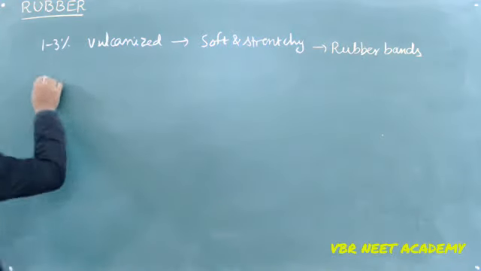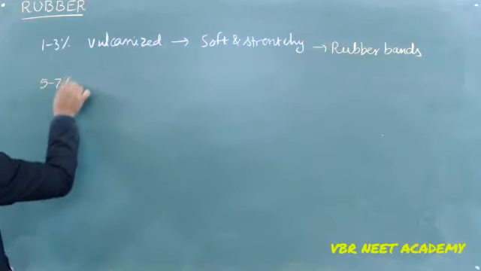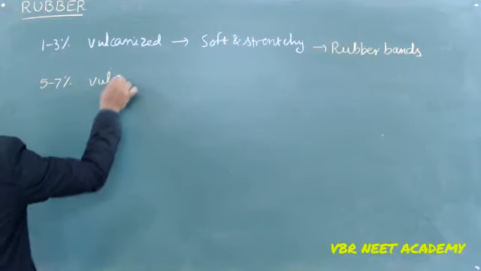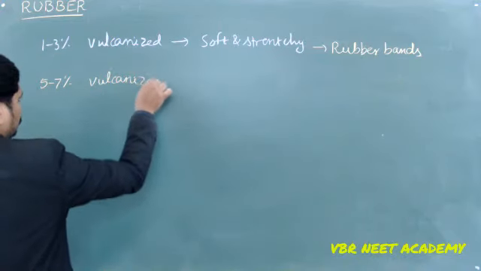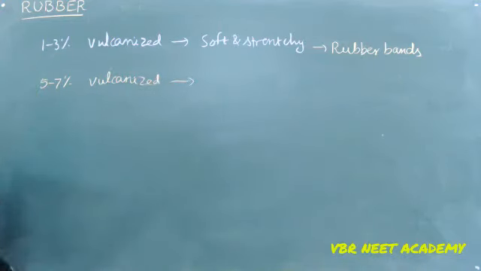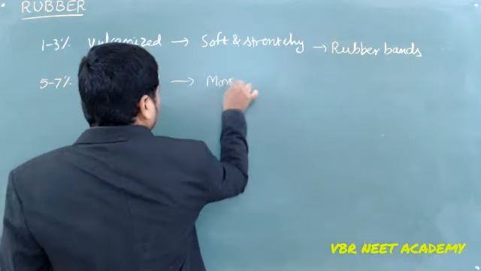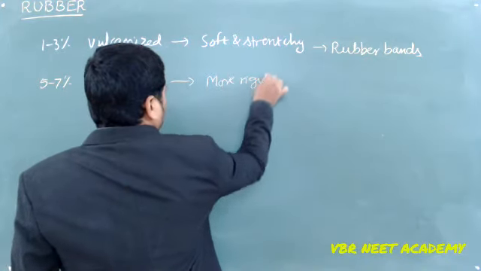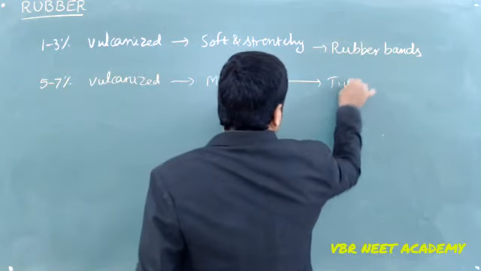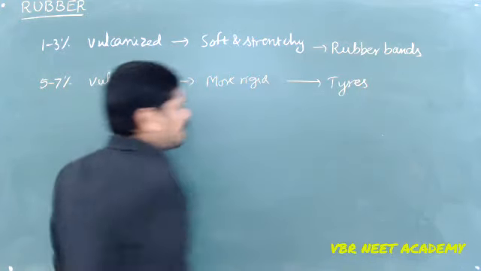And if I make some 5 to 7% vulcanization, that is, I have added about 5% sulfur to your rubber, now this is going to be more rigid, so that I can use it for tire manufacturing.